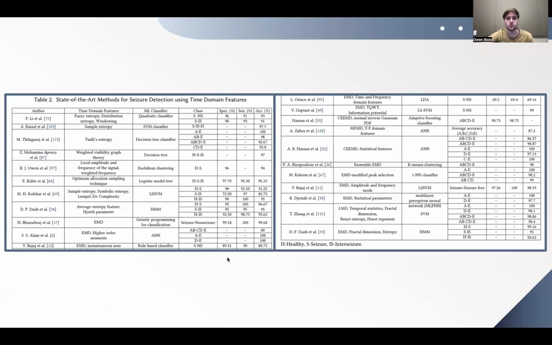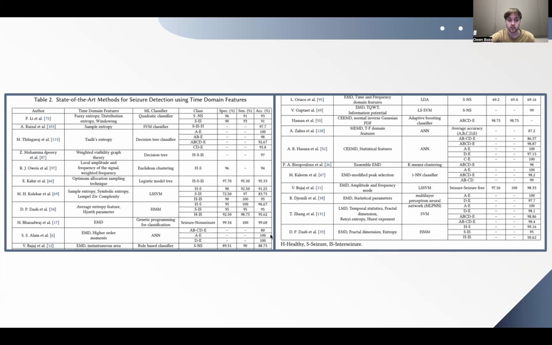So these are some tables to show different features. This one specifically is for time domain. So we have Shannon's entropy, sample entropy, EMD, fuzzy entropy. This was provided in the paper, along with more information, which includes the classifier that was used in each case, the accuracy.